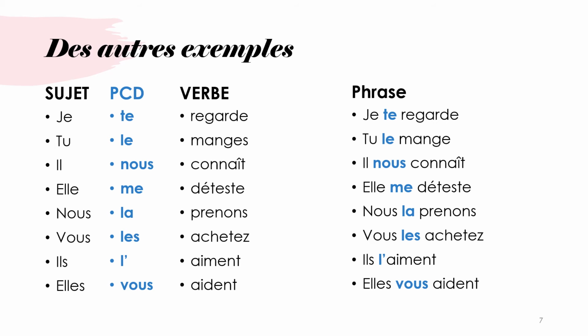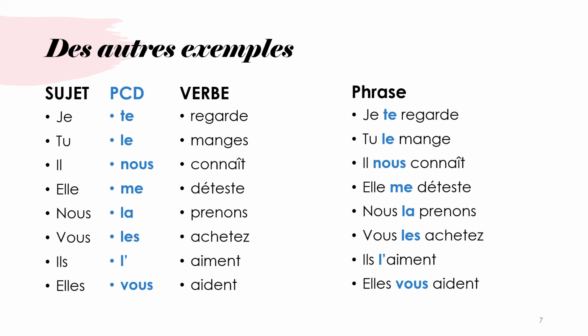Des autres exemples. So we have subjects, we have PCD, and we have verb. So we have je te regarde. I am watching you. Tu le manges. You are eating it. Il nous connaît. He knows us. Elle me déteste. She hates me. Nous la prenons. We are taking it. Vous les achetez. You are buying them.